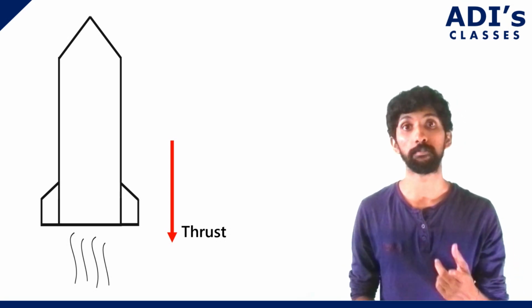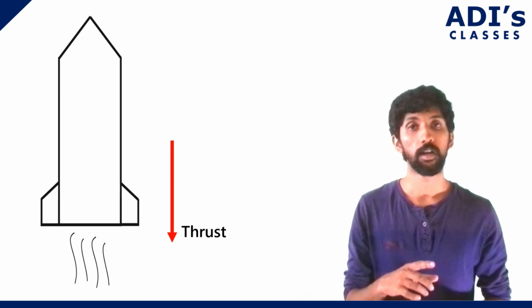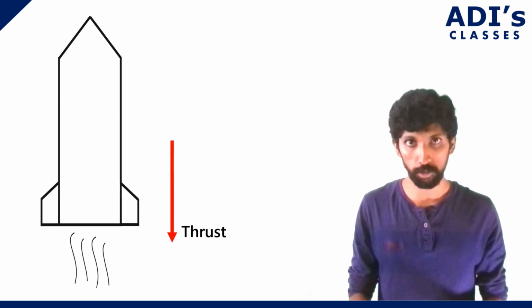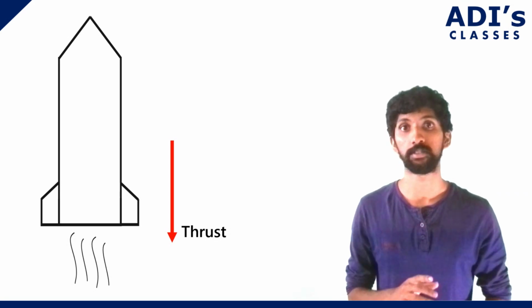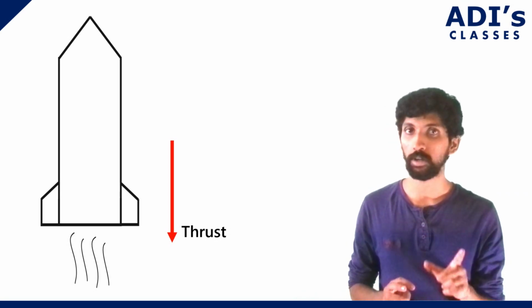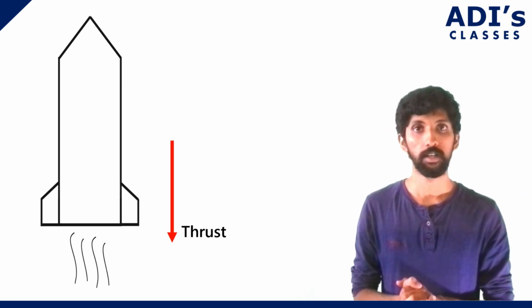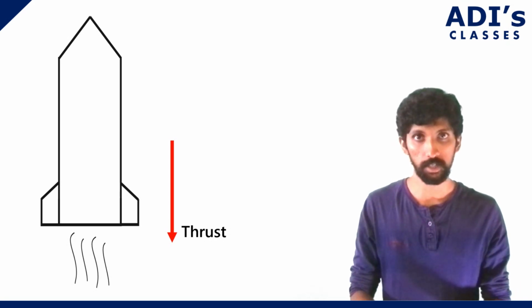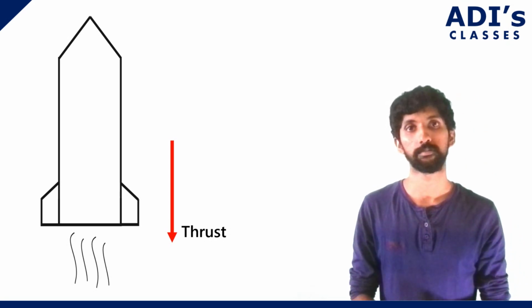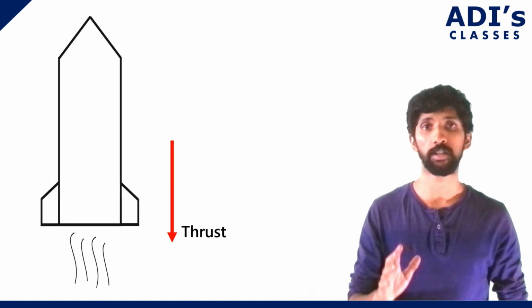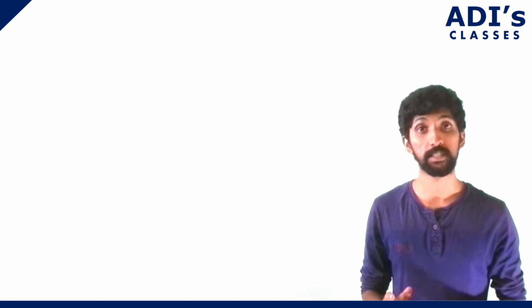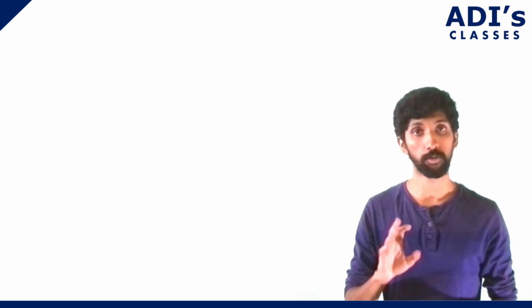Like how you jump. If you are jumping, what happens? You push the Earth and then you jump, correct? Equal and opposite reaction. Same principle is with the rocket also. So the rocket pushes the Earth and it goes forward. Alright, so like this, every action has an equal and opposite reaction. So this is Newton's third law of motion.